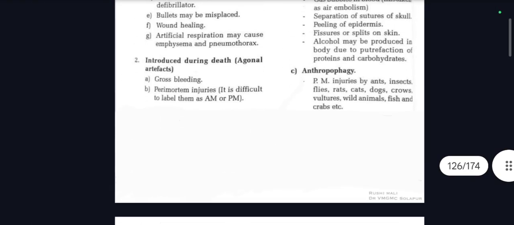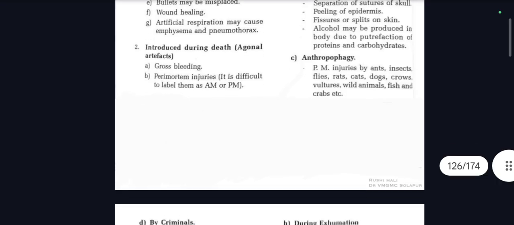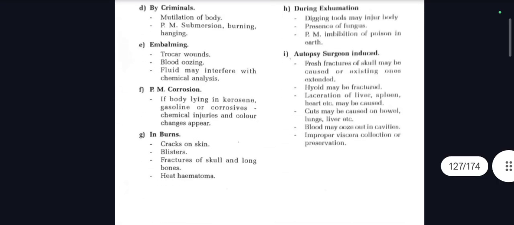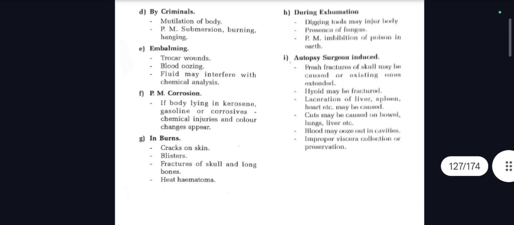So these are the points which come under your PM artifacts: improper handling of body, decomposition, anthropophagy by criminals, embalming, PM corrosion in burns during exhumation, and autopsy surgeon induced. So yeah, this was all about your PM artifacts.